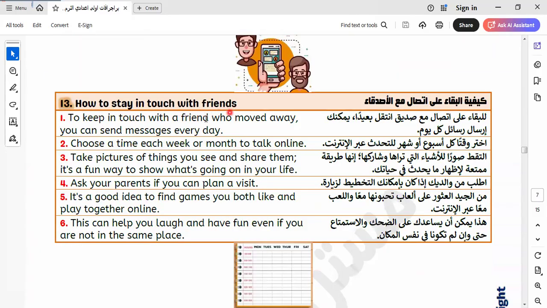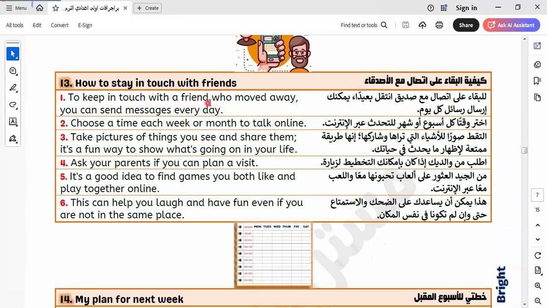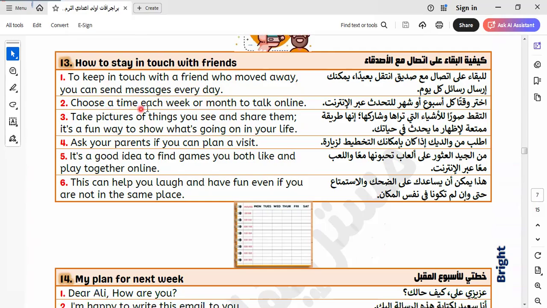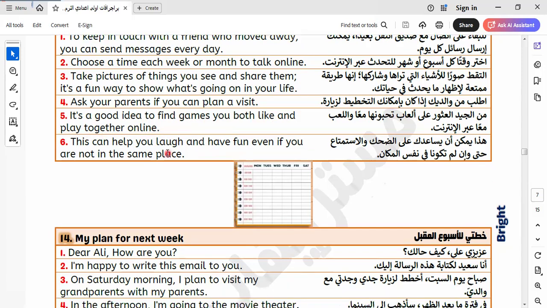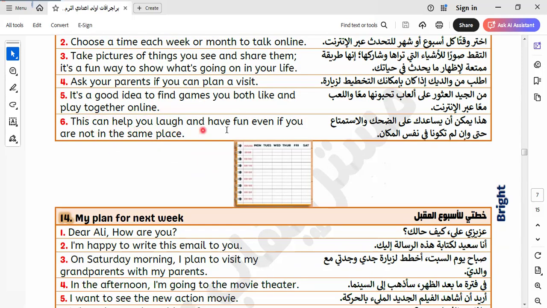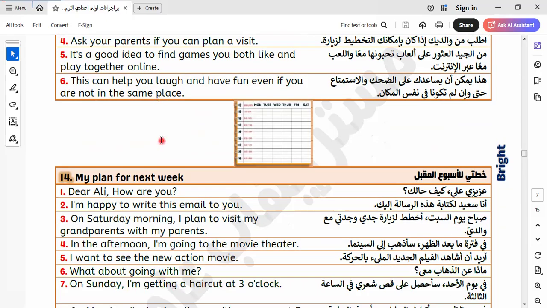How to stay in touch with friends? To keep in touch with a friend who moved away, you can send messages every day. Choose a time each week or month to talk online. Take pictures of things you see and share them. It's a fun way to show what's going on in your life. Ask your parents if you can plan a visit. It's a good idea to find games you both like and play together online. This can help you love and have fun, even if you are not in the same place.